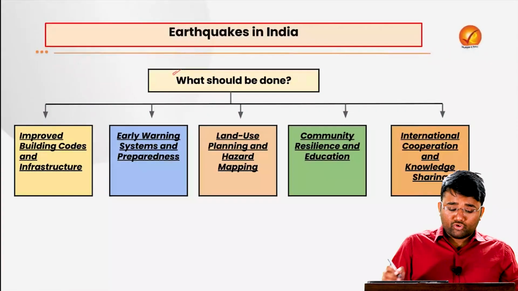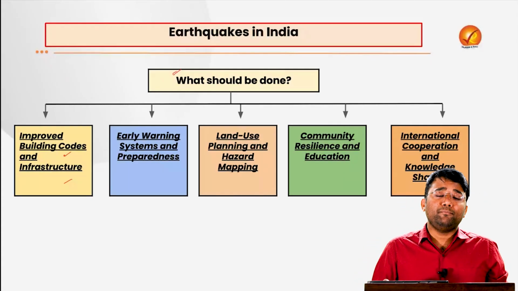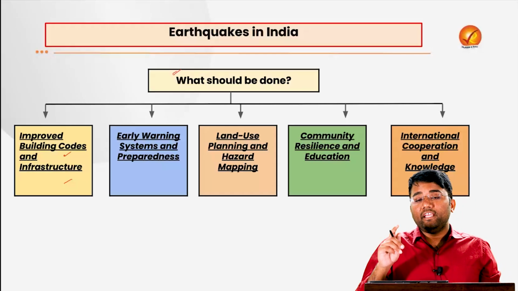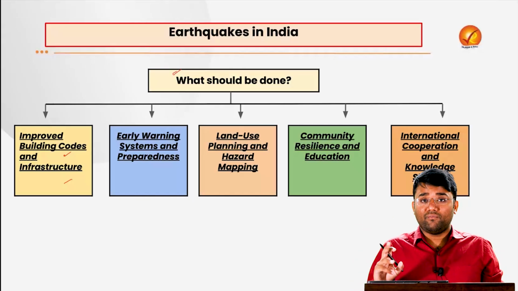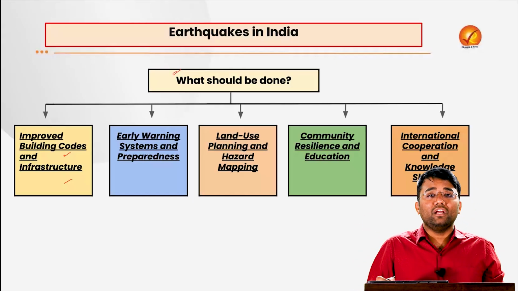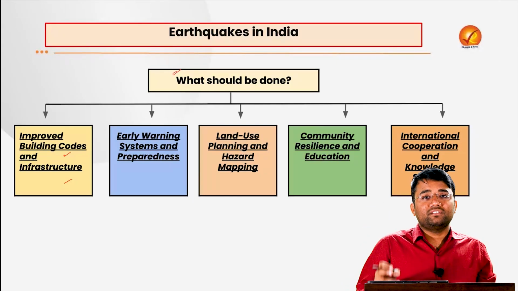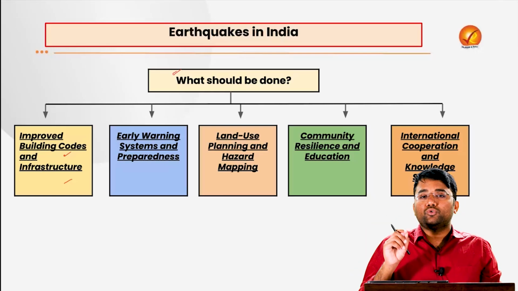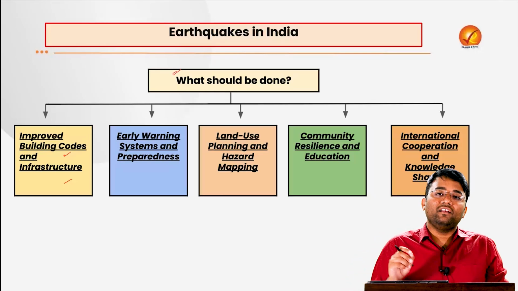So what exactly needs to be done? First of all, there is a need for improved building codes and infrastructure. Just look at your vicinity, the people who are living in Delhi. Do you really think the buildings there will be able to handle any strong earthquake? The answer is no. Why? Because these buildings are very old, first of all, and the new buildings being built, to save costs, are not following all the earthquake norms. The quality of materials used needs to be ensured, so that if a strong earthquake comes tomorrow, the buildings are able to handle the tremors.